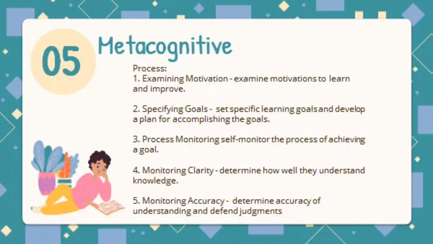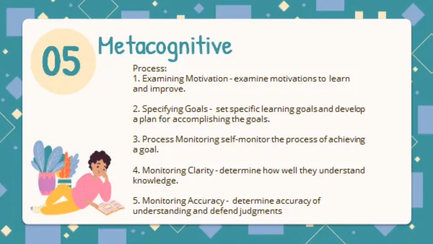And the next level is the metacognitive system, or metacognition. It is responsible for monitoring, evaluating, and regulating the functioning of all other types of thoughts. For example, students would establish a specific goal in terms of increasing their understanding or use of specific information presented in a mathematics class. There are 4 categories of metacognitive processes. The first one is specifying goals. Students establish a goal relative to the knowledge and a plan for accomplishing the goal.